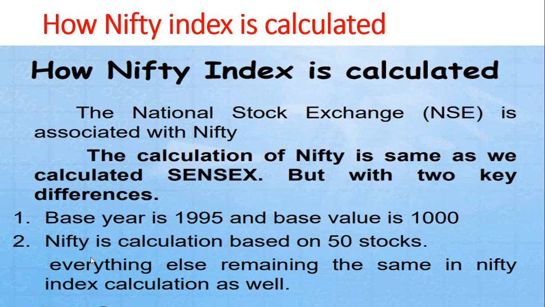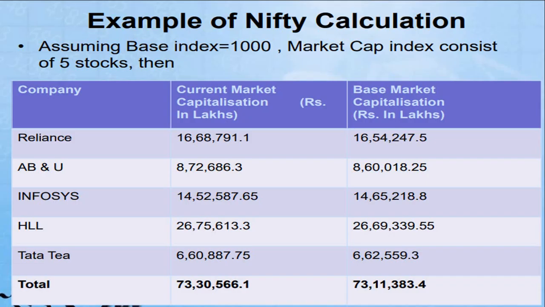Nifty calculation is based on 50 stocks, which we already discussed. Everything else remains the same in the Nifty index calculation as well.